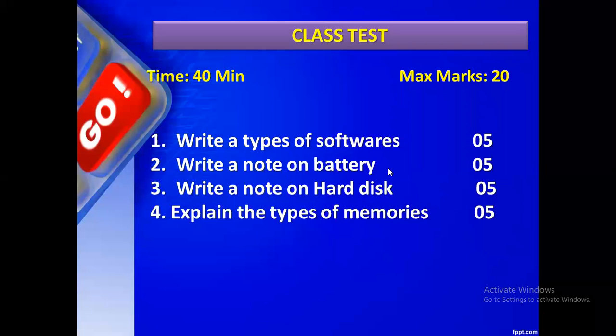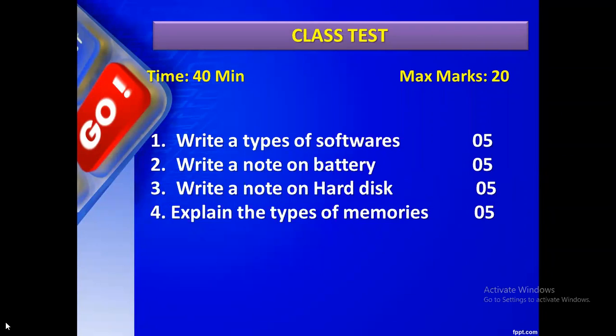You already know, write a note on battery. Just now we discussed. And the third question, write a note on hard disk. Hard disk is what type of software? Sorry, it's not software. It is a type of memory. Which type of memory is hard disk, primary memory or secondary memory? Secondary memory. I asked the hard disk size. It started from 50 GB onwards previously, which was stopped. Now it is 250 GB onwards: 250 GB, 500 GB, 1 TB, 2 TB. Likewise, we are using the hard disk in our laptop or desktop.